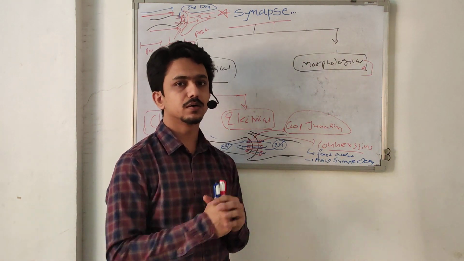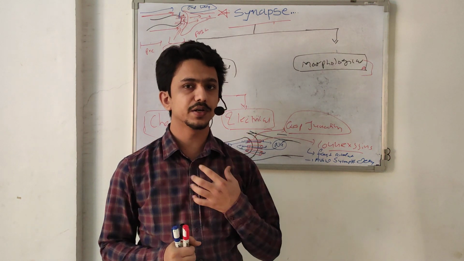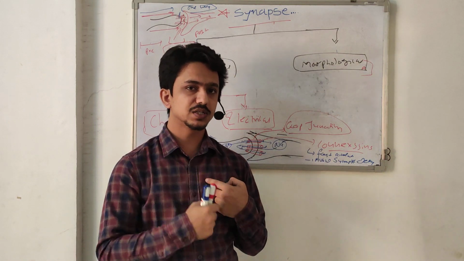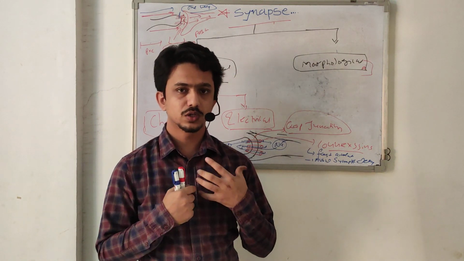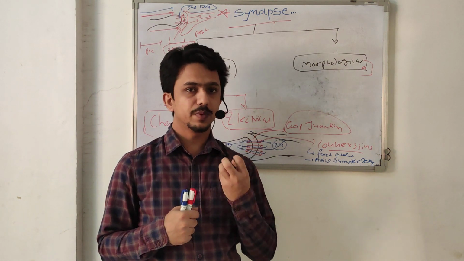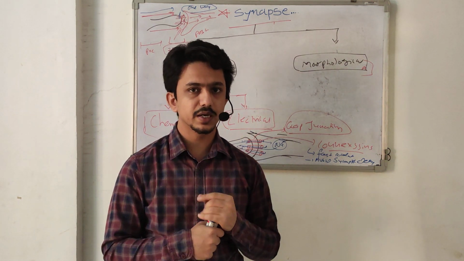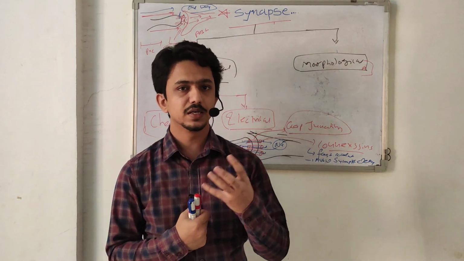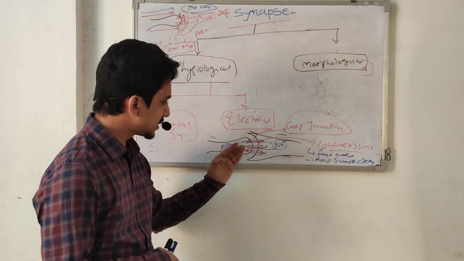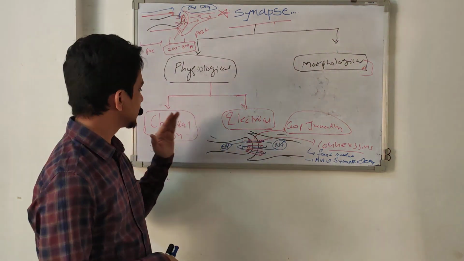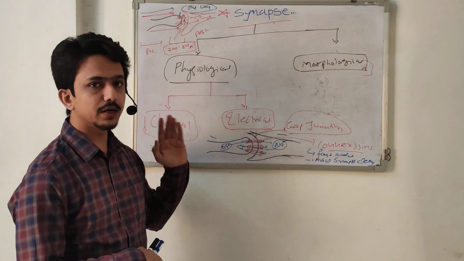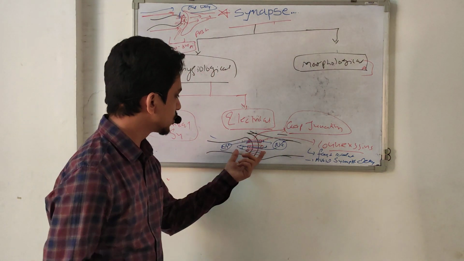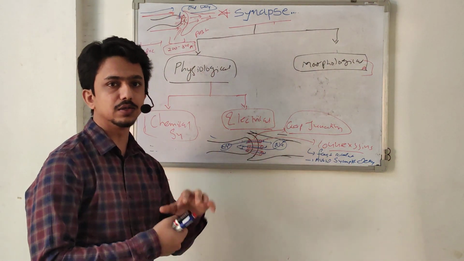This type of gap junction is mainly seen in our cardiac tissue, the myocardium, in the conducting system of the heart. They have gap junctions between two myocardial cells, so they show cardiac contractility in a very synchronized way. It does not happen that the right side of the heart contracts first and the left side later. They show very synchronized activity. This type of synapse is also present in the brain, but the majority of synapses in our nervous system are chemical. In the cerebral cortex, however, the majority of interneurons show gap junctions or electrical junctions.